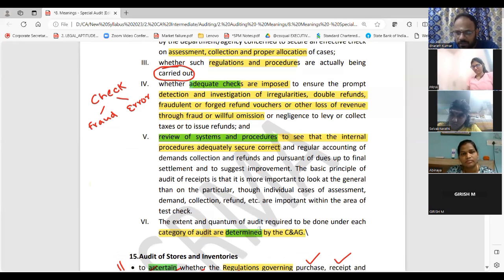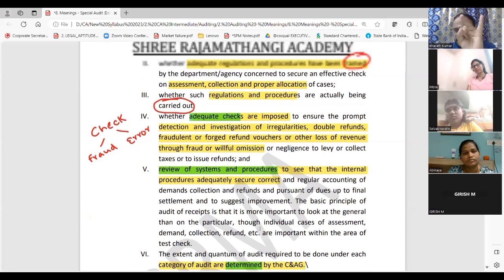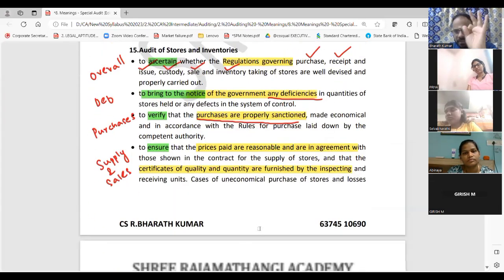Now, you should understand one thing. When it is on the income side, have some common points. When it is expenses, have some common points. When it is liability, have some common points. When it is asset, have some common points. You write with whether, ensure, adequate check, evaluate, bring to the notice, ensure. If you write like this, you are done. Nobody will know that you have written common points only. It will be as if it is original.